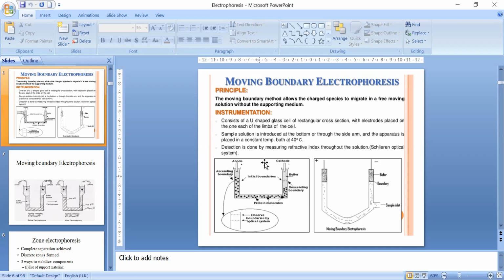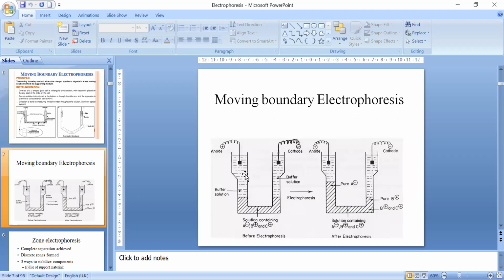The moment we switch on electricity, these molecules start migrating towards the anode. So this boundary is descending and this boundary is ascending. That's why this concept was called moving boundary electrophoresis. You can see it more clearly here that this was the level of the colored molecule initially, but when electricity was switched on, some of the molecules are moving towards the anode. That means they are negatively charged, anionic molecules moving towards the anode.